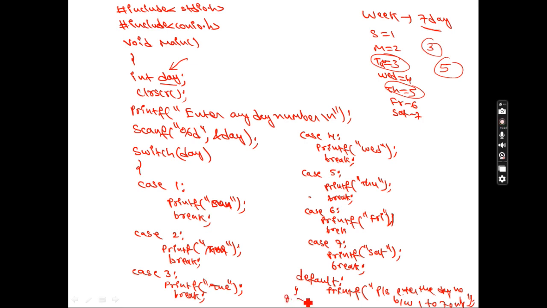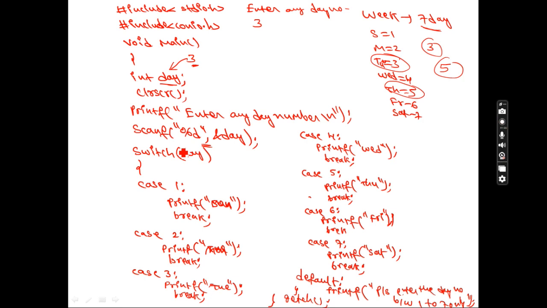After this write getch and close main program. So remember how the program will be executed. First the user will get a message here: enter any day number. By reading the message, suppose the user enters 3. Where will this 3 be stored? In the day variable, the value stored is 3.